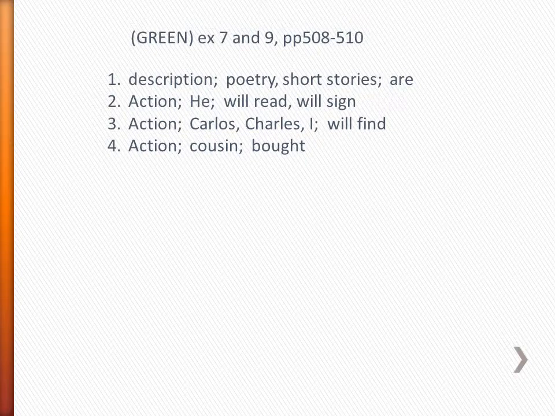It wasn't the poetry, so we want to be careful of what subject we pick out. It's a collection. Of poetry tells us what kind of collection it is, but the subject of the sentence is collection. What word links collection to wonderful? The linking verb is. Description, collection is.